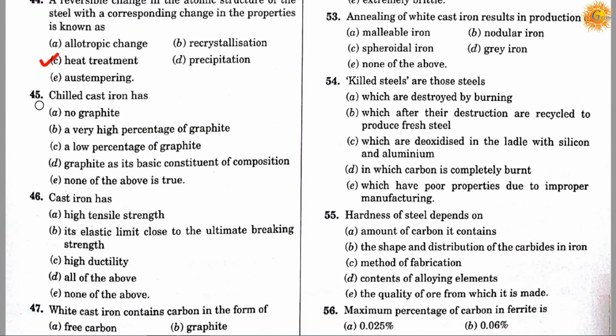Question number 45. Chilled cast iron has: option A no graphite, option B a very high percentage of graphite, option C a low percentage of graphite, option D graphite as its basic constituent of composition, option E none of the above. Correct answer is A. Chilled cast iron has no graphite.